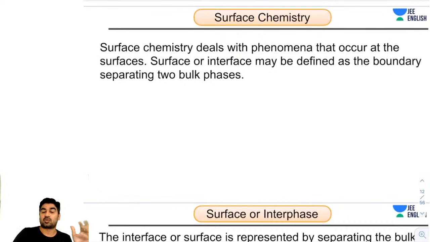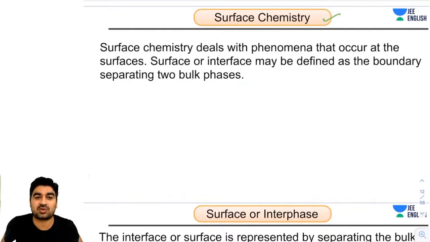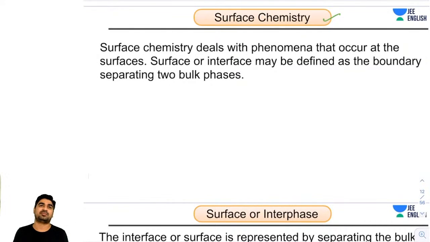Okay guys, so what is surface chemistry, guys? Okay Kavya, I will be live with the board, don't worry, very soon. The board is going to be installed, I'm waiting for it. And don't worry guys, very soon I will be teaching all these concepts on the board, and I'm planning to launch a course for 2021 in which I will cover the complete 11th and 12th physical and inorganic.